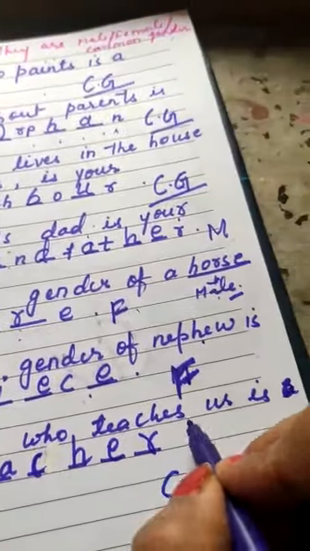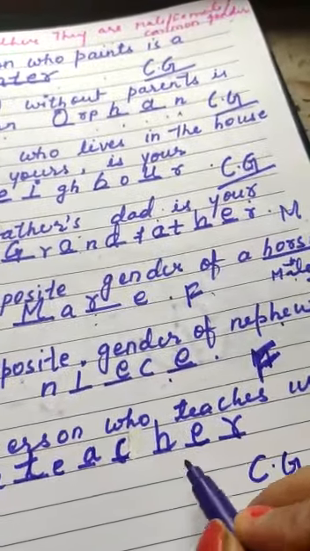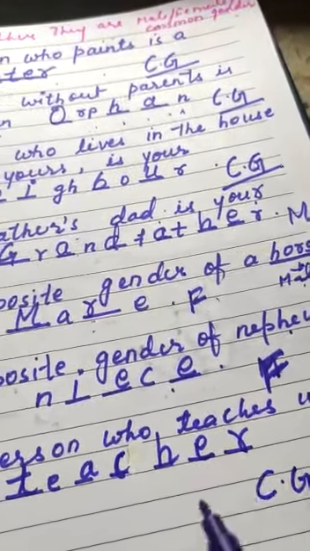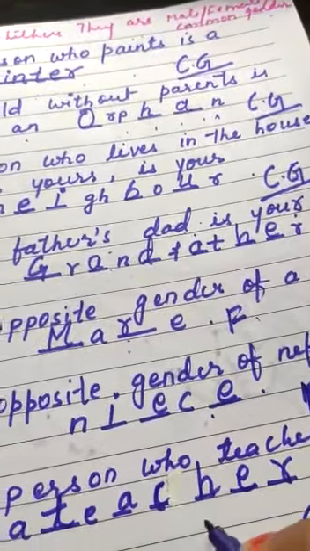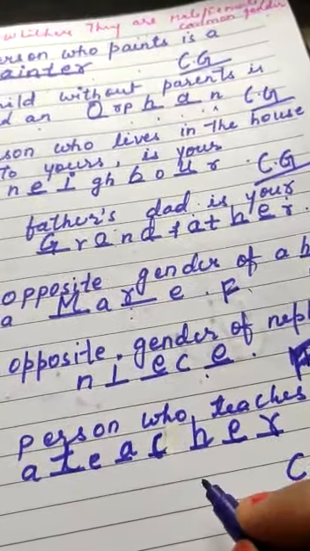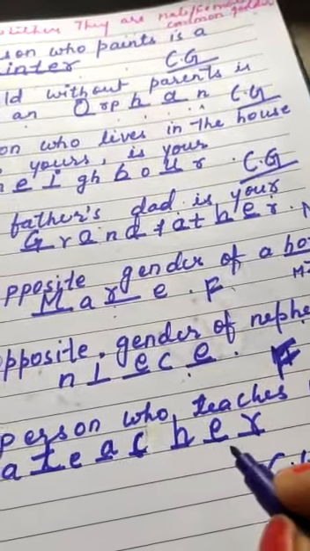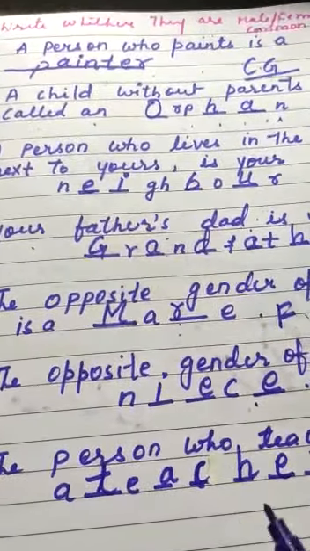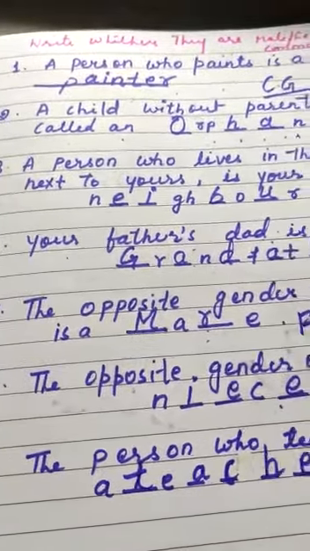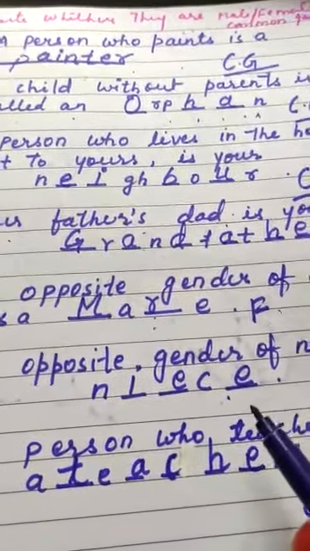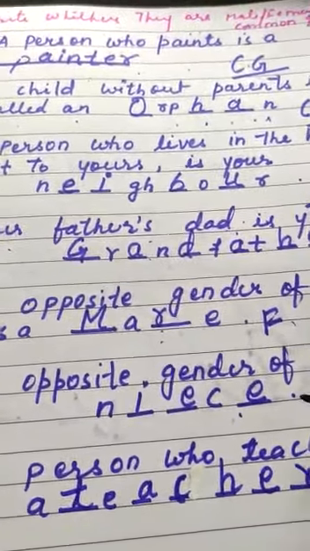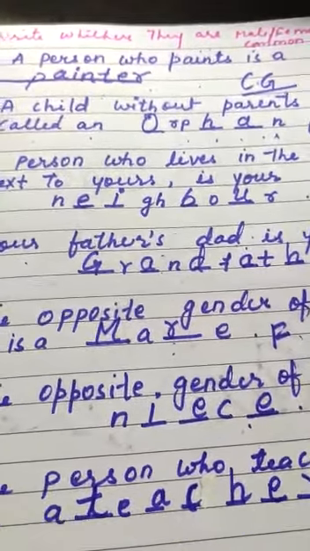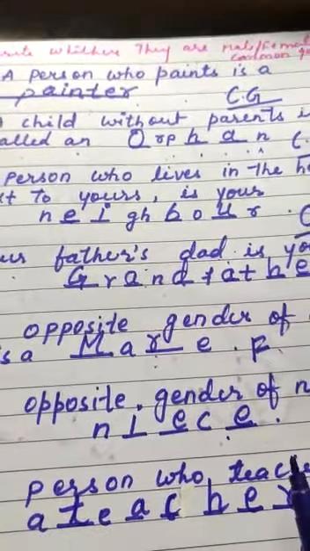The person who teaches us is a teacher. Yes, teacher could be common gender because you cannot identify whether the teacher is male or female. Teacher is the word used for both male and female. I think from this video you can easily understand common gender. In common gender, I'll give you examples. First example, parents. Your parents is an example of common gender.